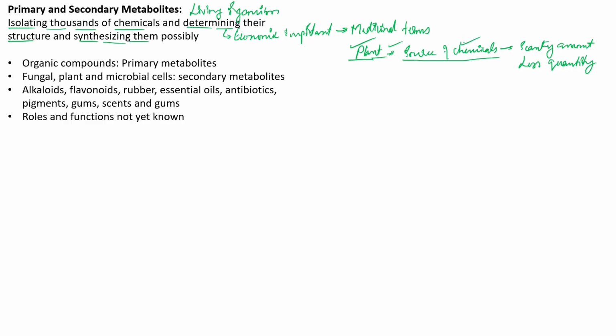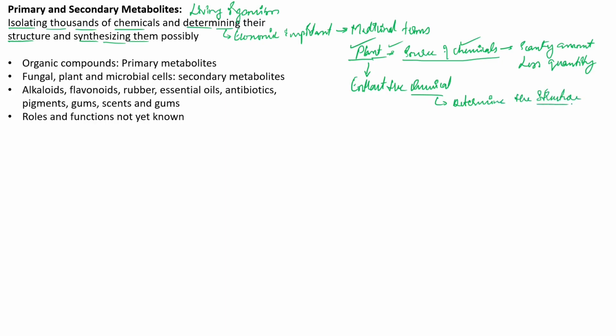What we can do is directly extract the chemical, and by extracting the chemical we can determine its structure.